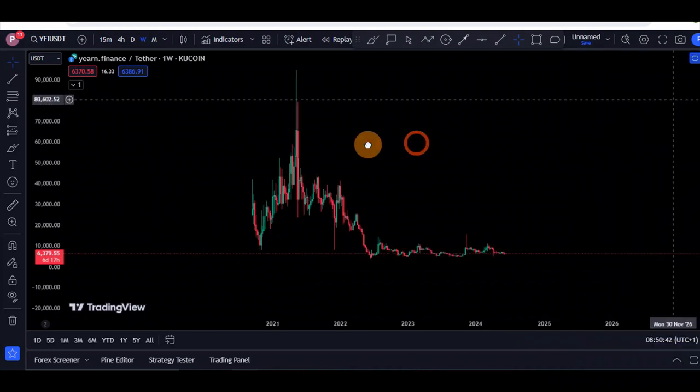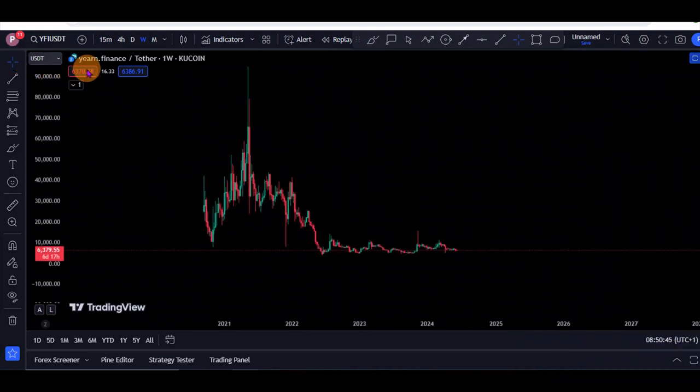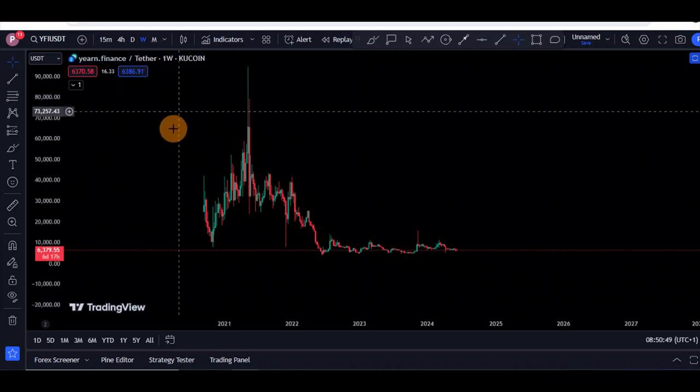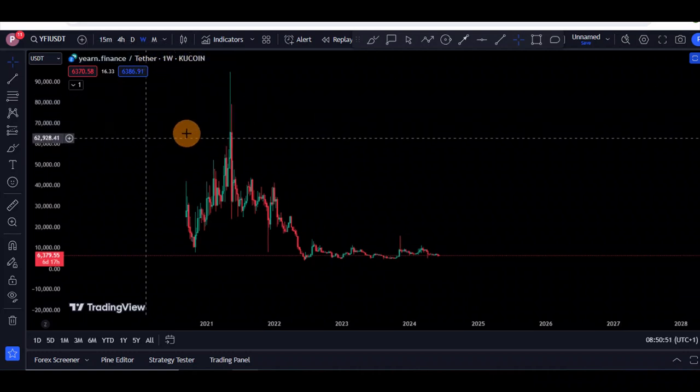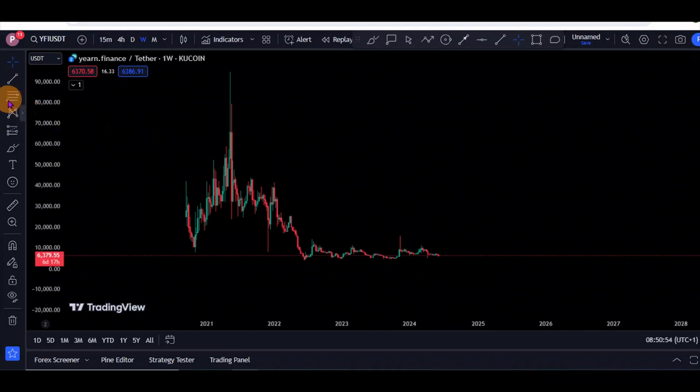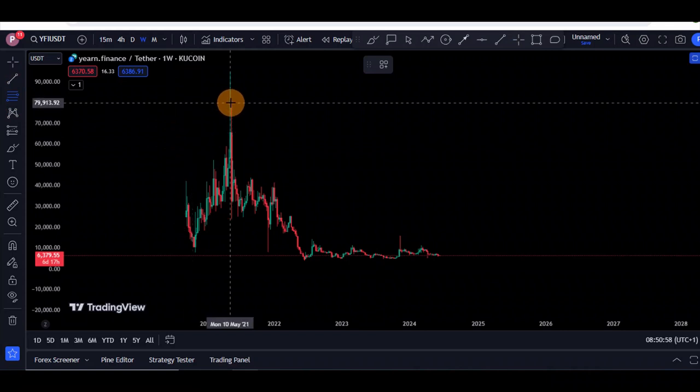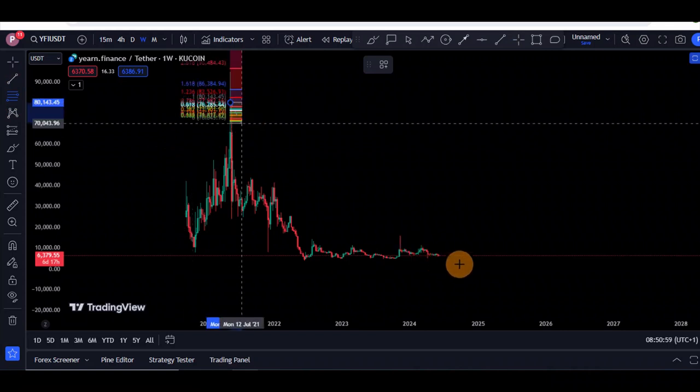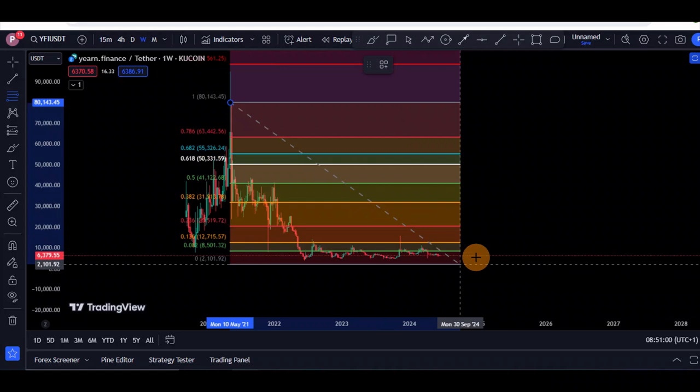So today we are on the chart for YEARN.finance versus the USD Theta. We're on the weekly time frame. KuCoin is the data source. And to find our price prediction for the month of June, we are going to be using our Fibonacci price prediction, drawing from our highest level right here to the lowest level.